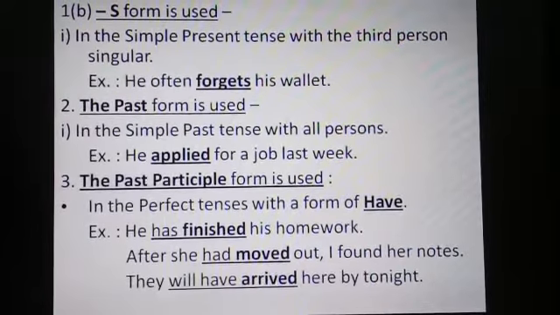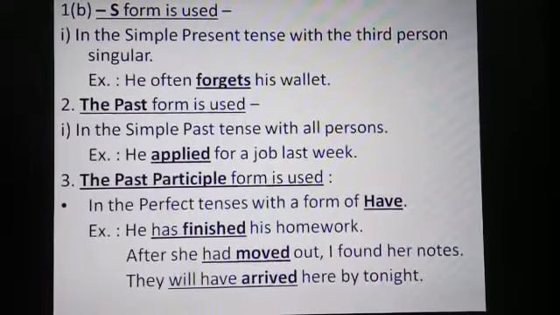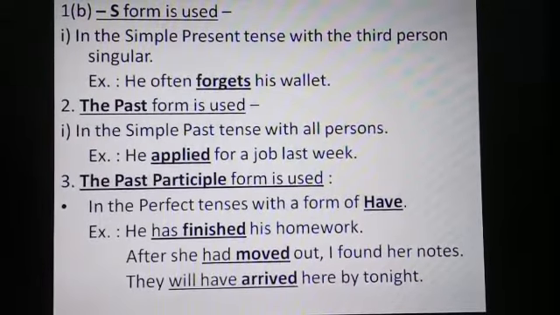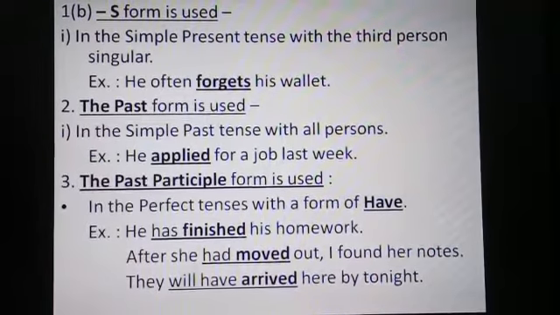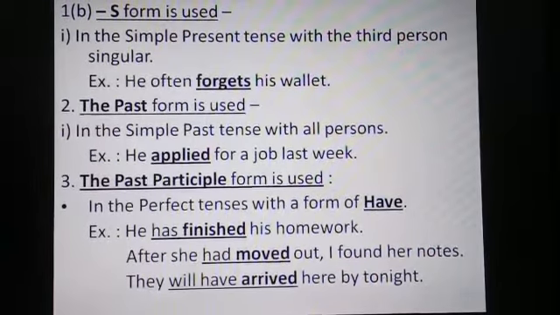Yet another example we have here. They will have arrived here by tonight. This example is in future perfect tense. The verb phrase is will have arrived, where will have is the helping verb and arrived is the past participle or the third form of verb.